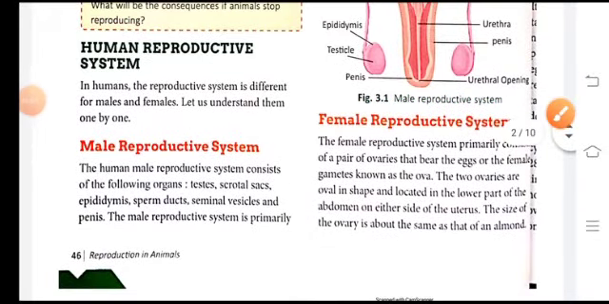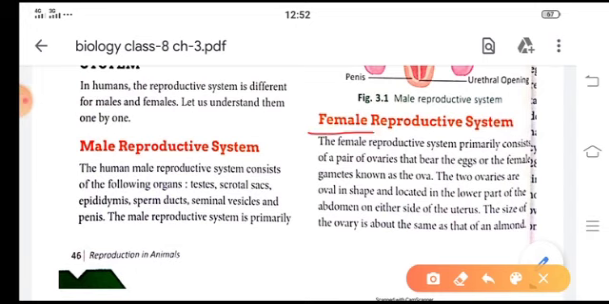Good morning, children. Let's start with the female reproductive system. We have already studied the male reproductive system in our previous class.